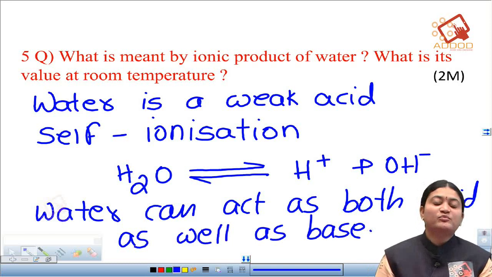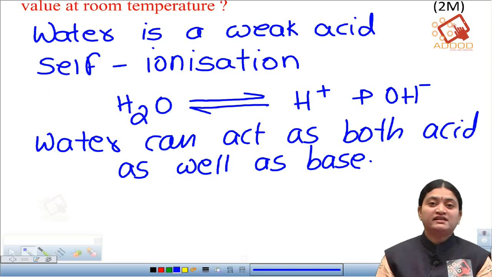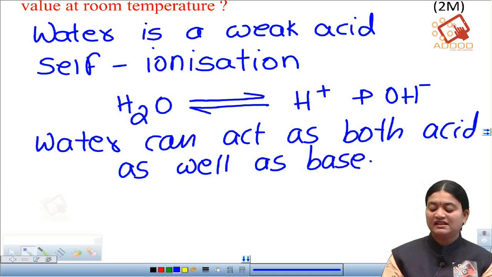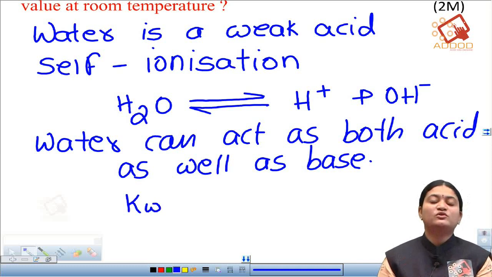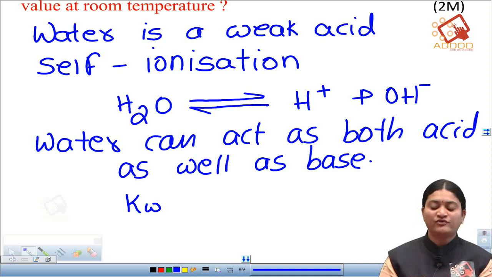Okay, so it can act both as an acid as well as a base. Now, if we are writing the equilibrium constant for water, then it is denoted as Kw. This Kw we call the ionic product of water.